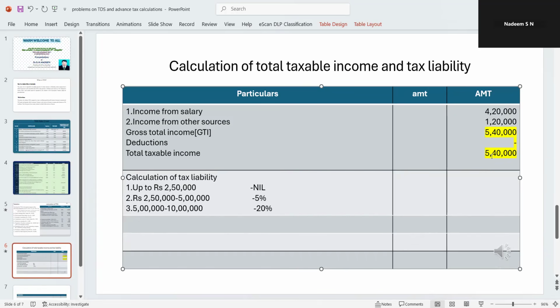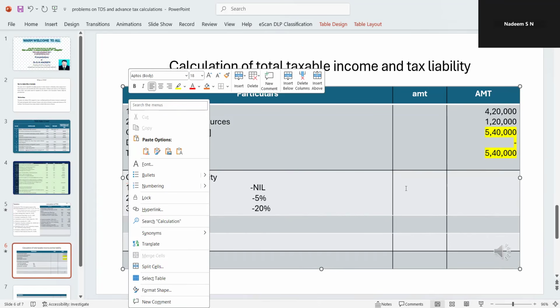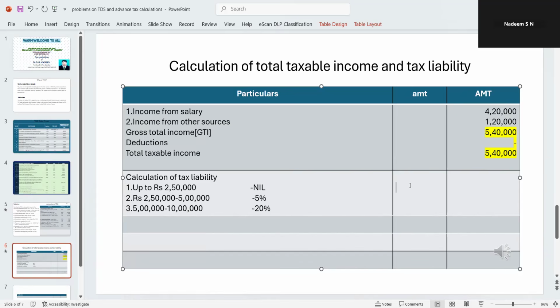So we have only 5,40,000. Therefore, we are going to calculate tax for this amount here. Now, first, let me calculate this one. On first, rupees 2,50,000, no tax. The next one, on this amount, 2,50,000 to 5 lakh, will get 2,50,000. 5 lakh minus 250 ಹೋದ್ರೆ ಬರುತ್ತೆ. ಇದ್ರ ಮೇಲೆ 5% ನಾವು ತಗೊಂಡ್ರೆ how much will get, 12,500 ಬರುತ್ತೆ.